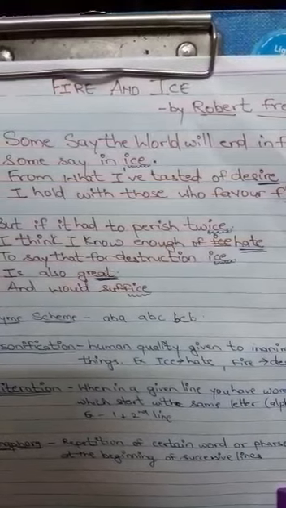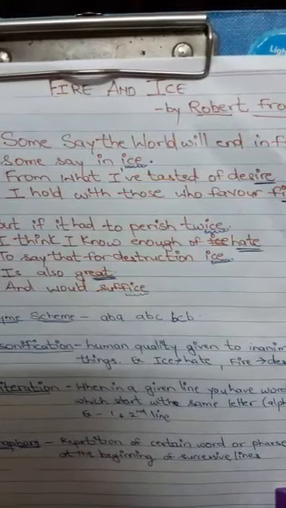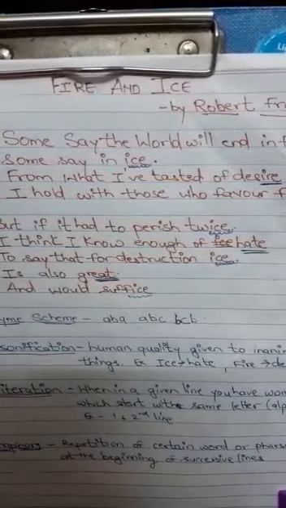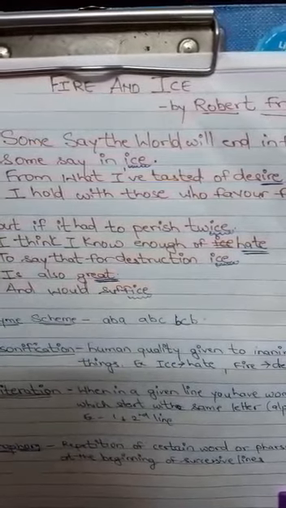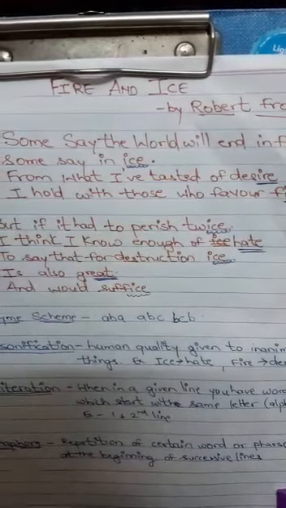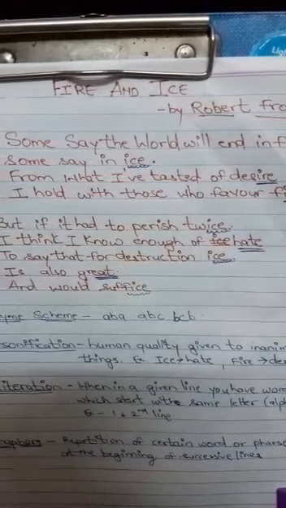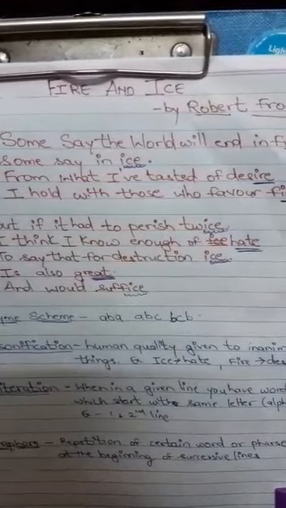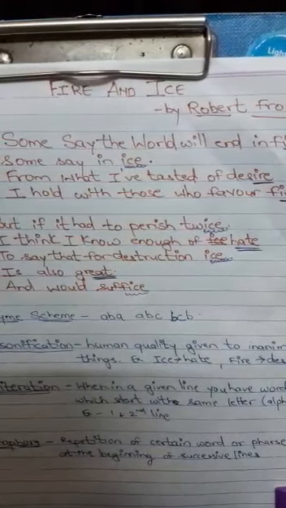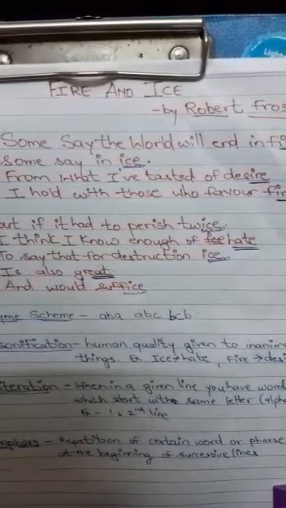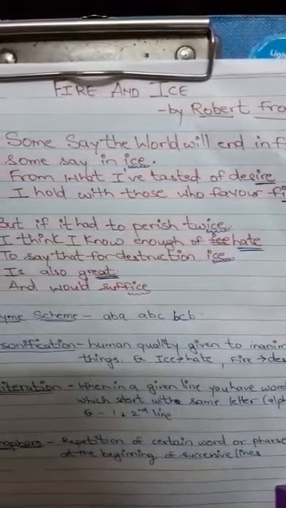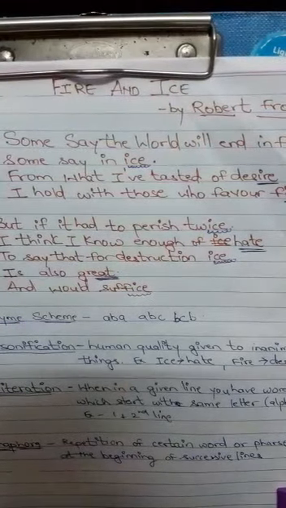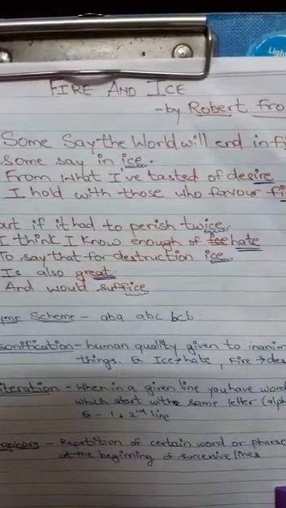But if it had to perish twice, I think I know enough of hate to say that for destruction, ice is also great and would suffice. I hope you have got the moral of the poem: ice represents hate and fire represents desire, and hate and desire both have equal weight to bring this world to an end.